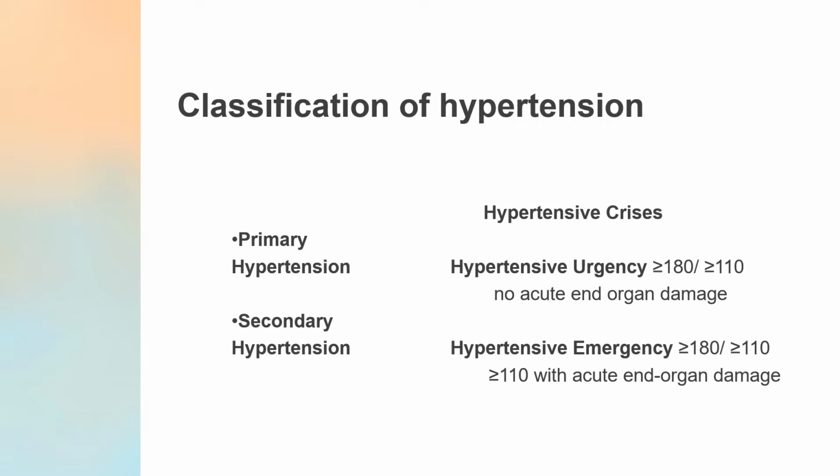And then there is hypertensive crisis. In that you have urgency and emergency. The blood pressure in both is more than 180/110 millimeters of mercury. The only difference is whether there is acute end organ damage. In emergency, there is acute end organ damage.